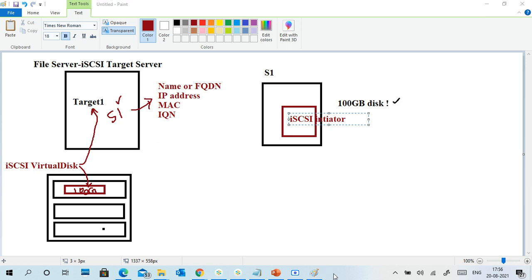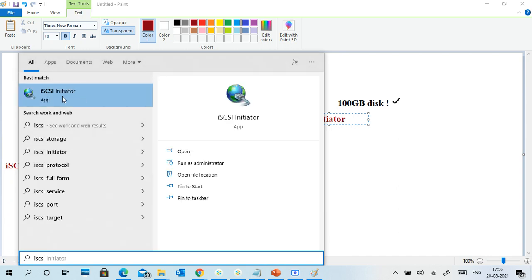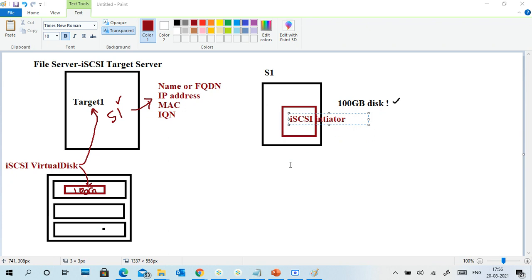If you want to see, you can go to your control panel and find it there. This is home. Yeah, initiator. You can see iSCSI initiator, so you can go to this initiator. It is not running. If I run it, what will happen?